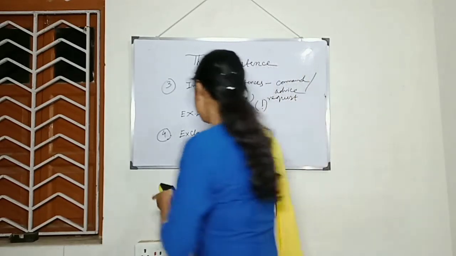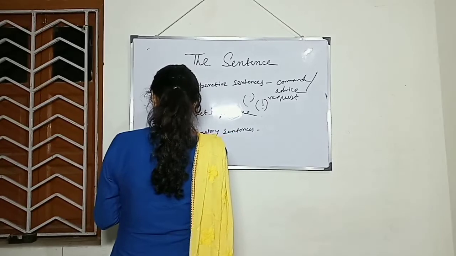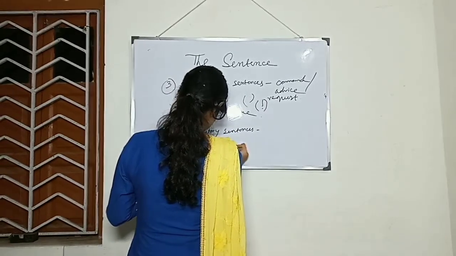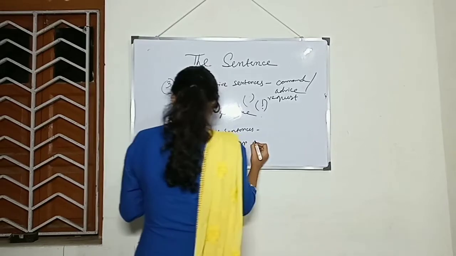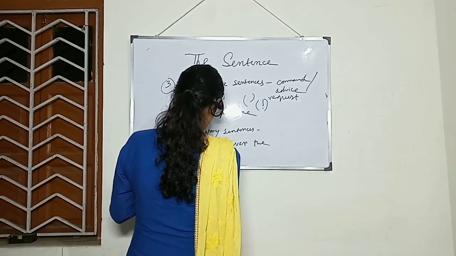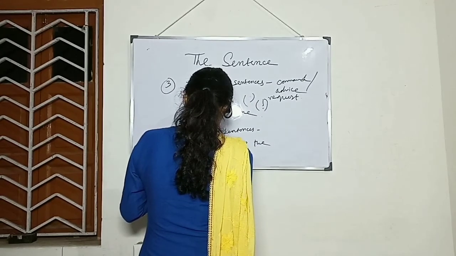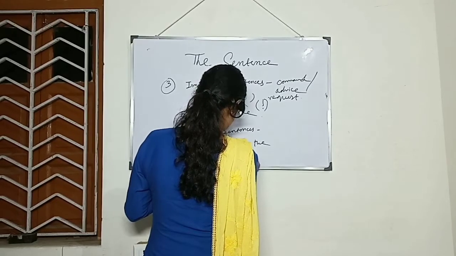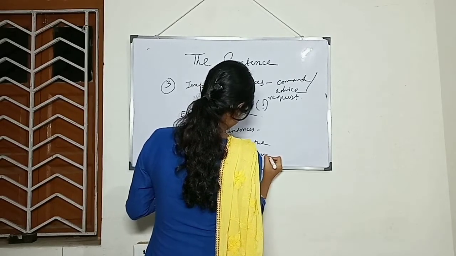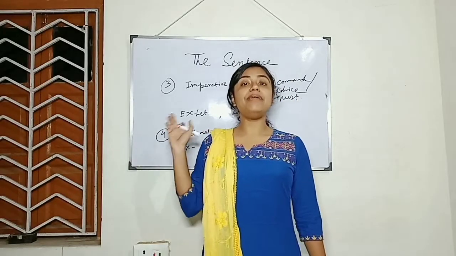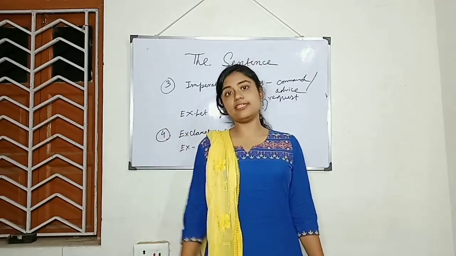For example, how clever the king's ministers are! Ends with an exclamation mark. So these are 4 major types of sentences.